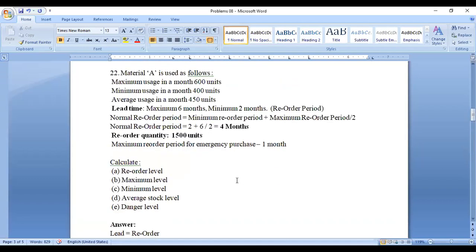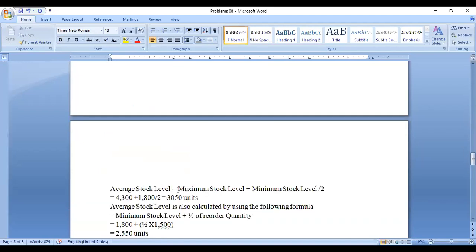Now what is the fourth one? The third is over. The fourth one is the average stock level. It is very simple. Total the answer of the maximum level and the answer of the minimum level, then divide by 2, and you get the average stock level. I will put it here also.